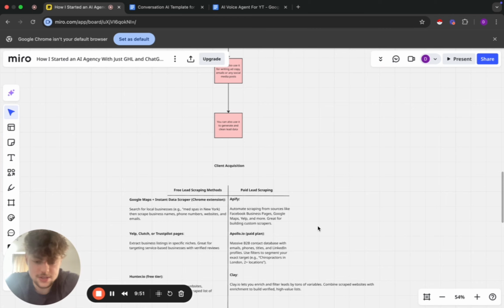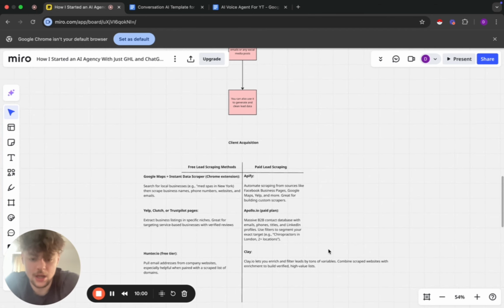And then you can use filters. So obviously, here we have chiropractors in London plus 2 other locations. And then we also have Clay, and Clay's really good, and it lets you enrich and filter leads by tons of variables.